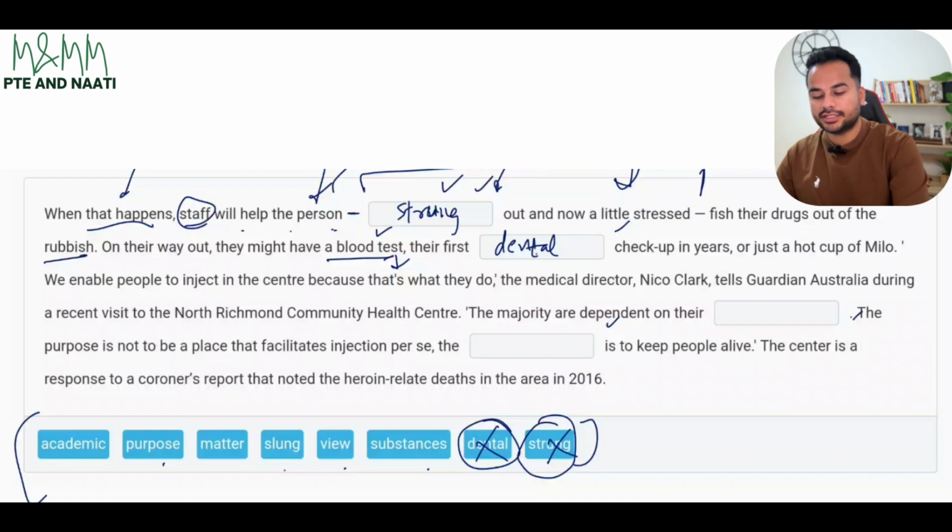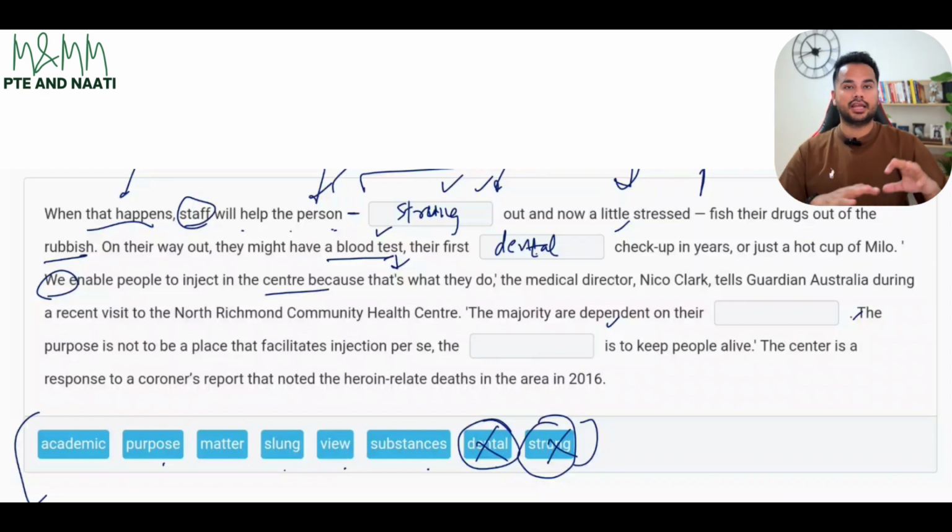Next, dental checkup, in ears or just a hot cup of Milo. We enable people to inject in the center because that's what they do, the medical director, Nico Clark, tells Guardian Australia during a recent visit to the North Richmond Community Health Centre. So we, as in the hospital staff or rehab center, enable people to inject in the center.